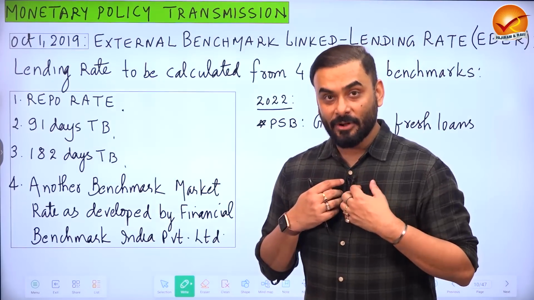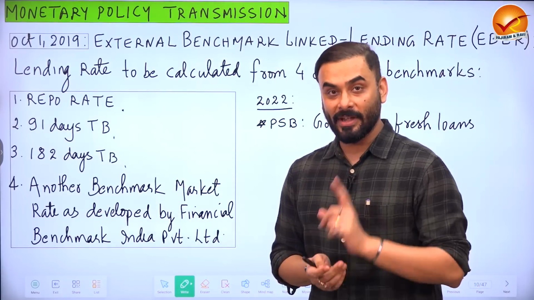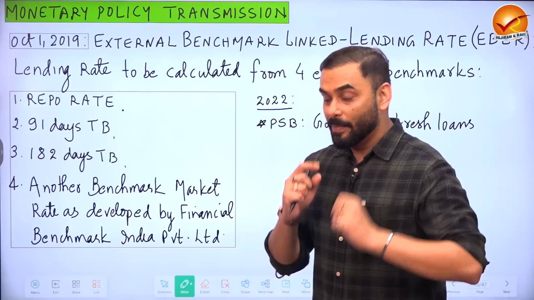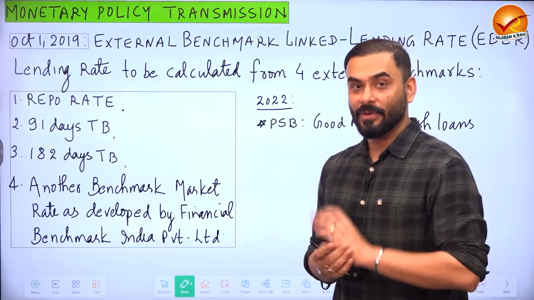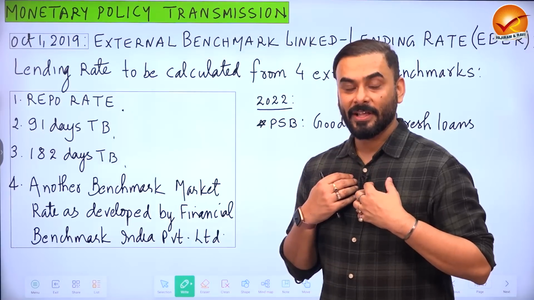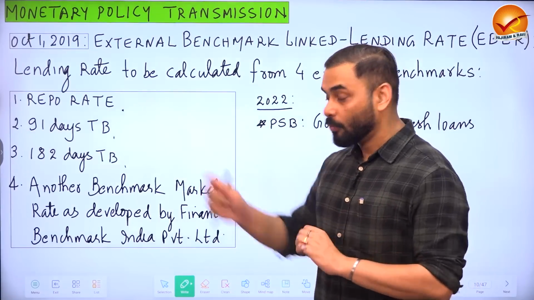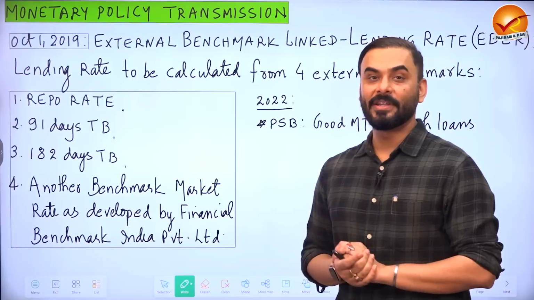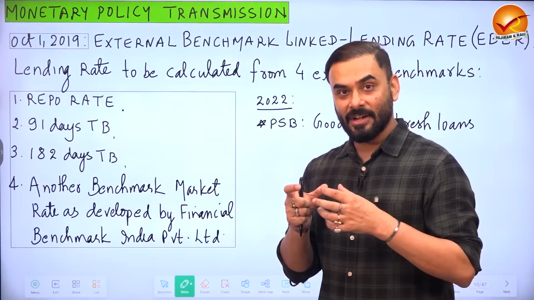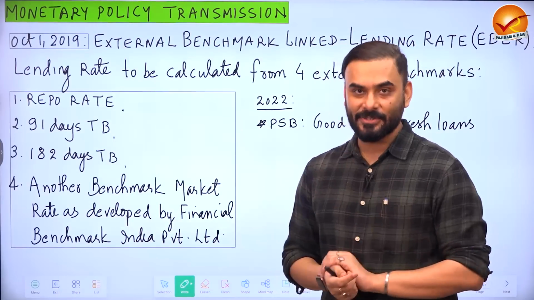So if I am State Bank of India and if I am giving home loan, the rate of interest that I have to charge must be connected to either of these 4. So, for example, if I am State Bank of India and my lending rate is connected to repo rate, so whenever RBI reduces the repo rate, my home loan rate will come down. The speed and efficiency at which this happens is called monetary policy transmission.